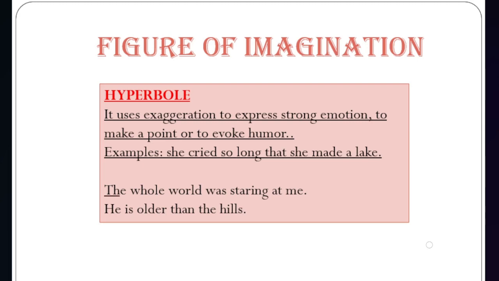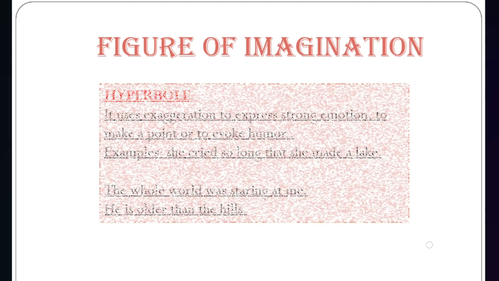He is older than the hills. Can hills be compared with a man? No, never. Because hills were formed millions of years ago. So we cannot even compare the age of the hills with a man. So this is also one kind of exaggeration. Right? I hope you have understood.